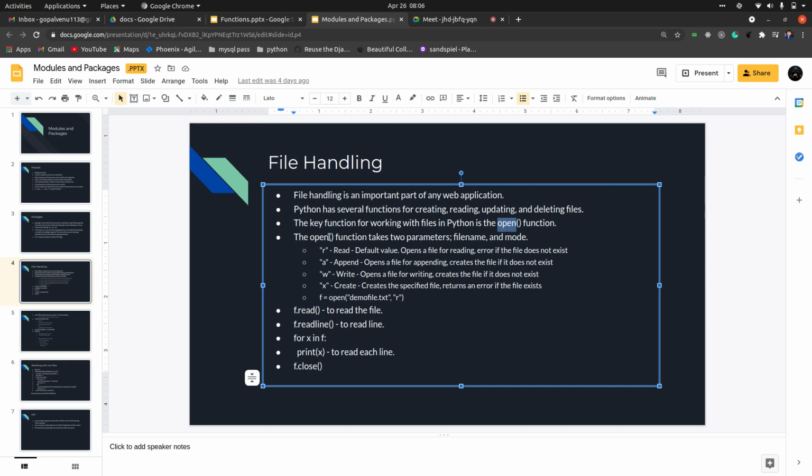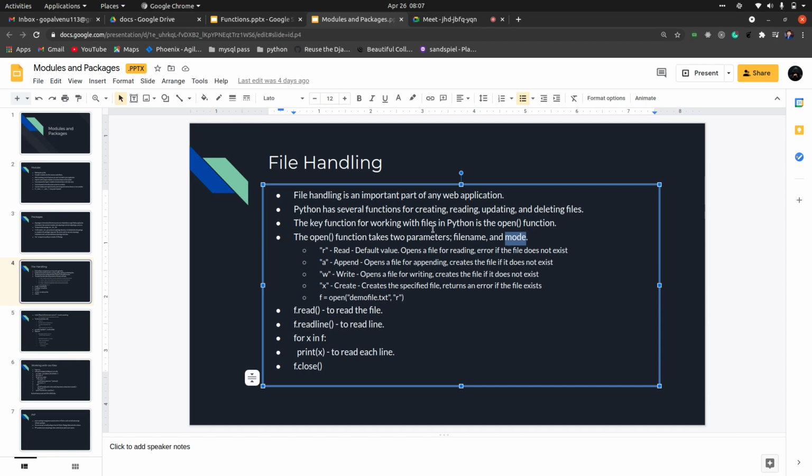Then we have a thing called mode. This open function takes two parameters, as in two arguments. One is the file name, it might be a file path, and then we have mode. What is mode? Mode is nothing but the option in which you are opening that file. So you cannot directly open a file randomly and write things. There are certain modes that you will have to open for certain purposes.